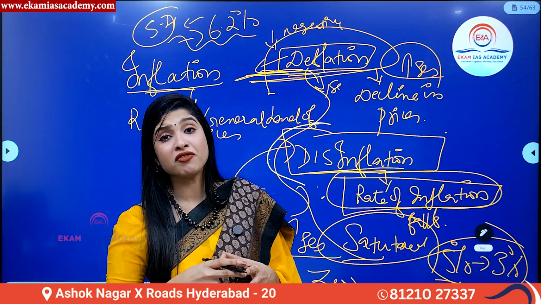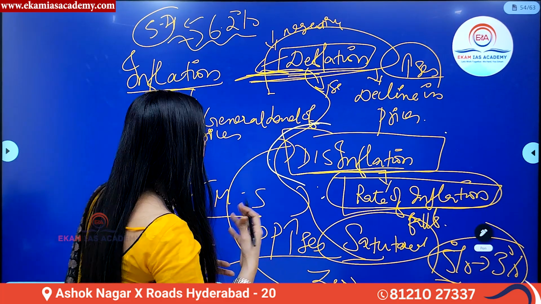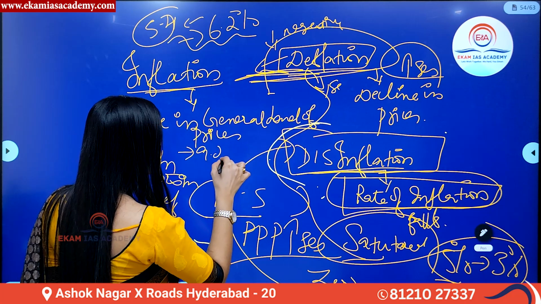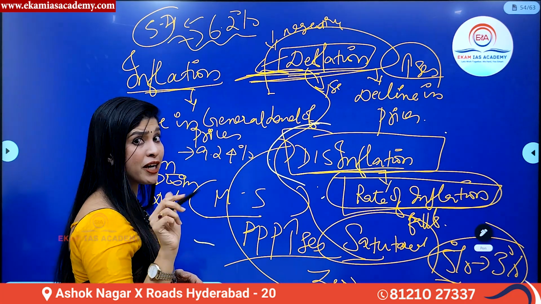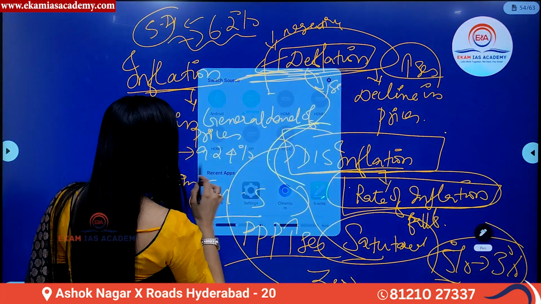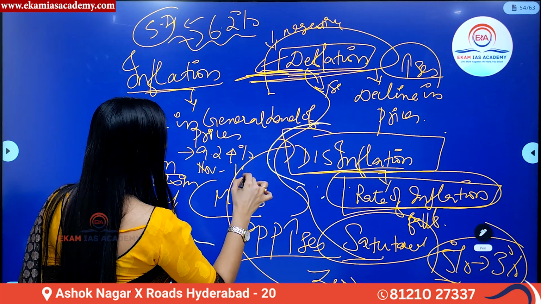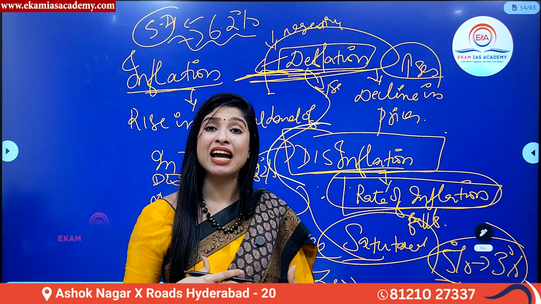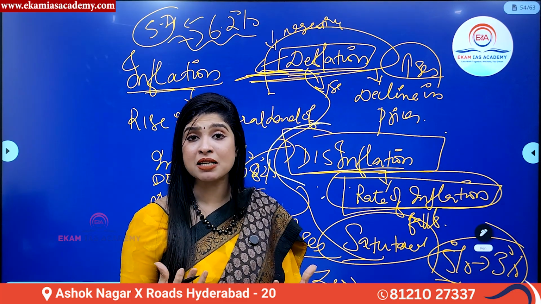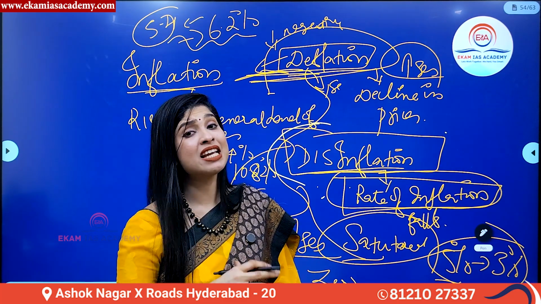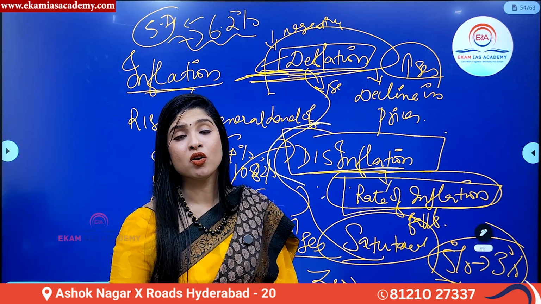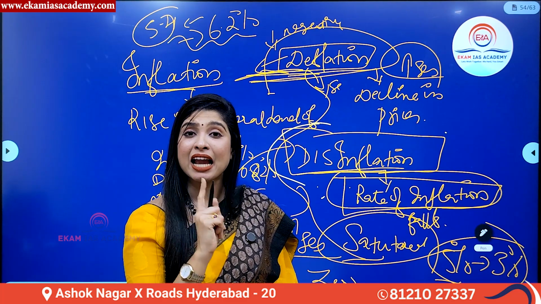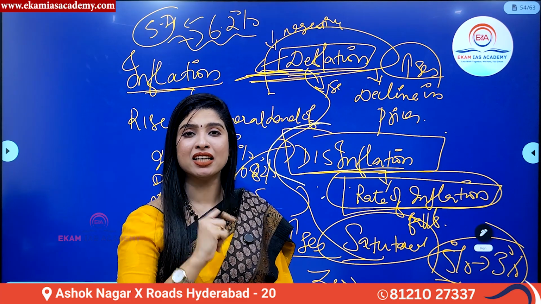If you see the food inflation, oh my God, it is even more crazy. In the month of October 2024, it was 9.24%. In the month of November, it has come up to 10.82%. The food inflation, the price rise of essential food items, is also increasing. This is seriously causing great trouble with regard to the living standards of the population. So it is high time that inflation is kept under control.